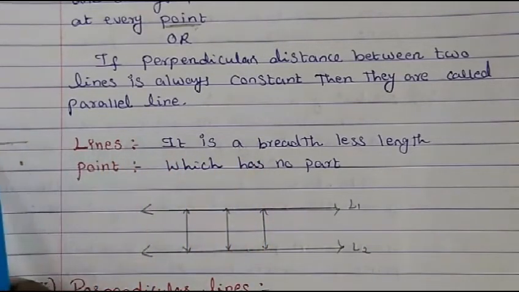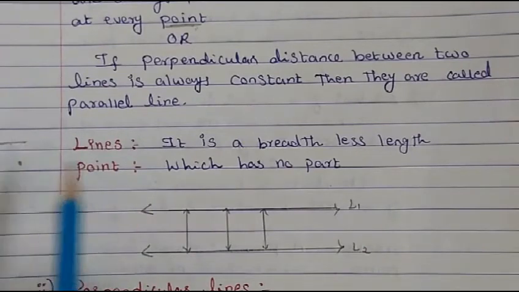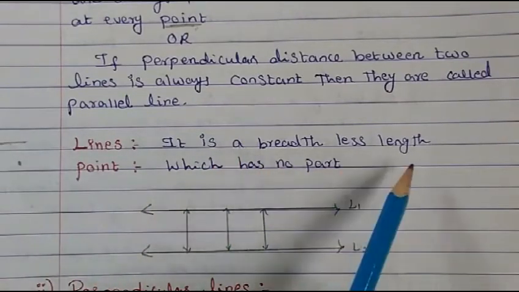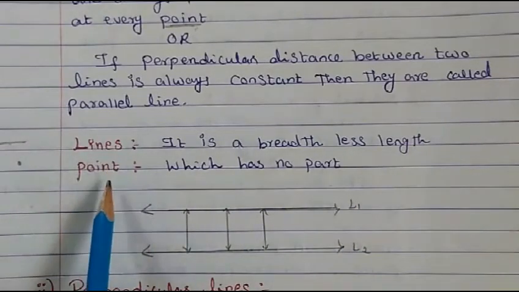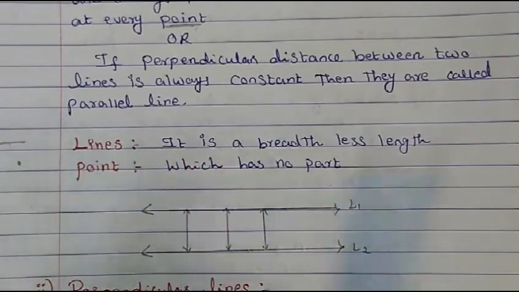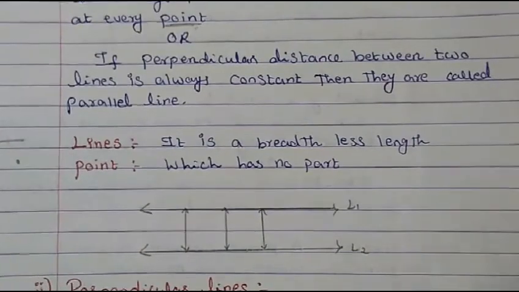A line doesn't have breadth. It has only length. That's why we call it a breadthless length. Okay, so now we know what lines are and what a point is. So now we define parallel lines.